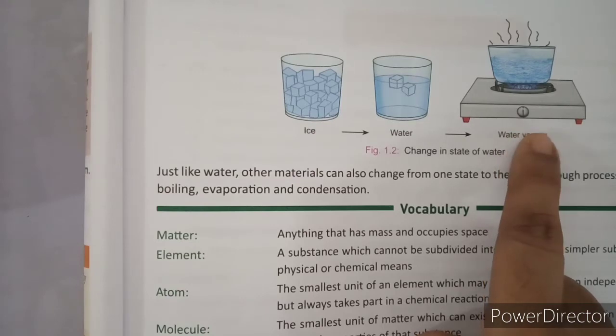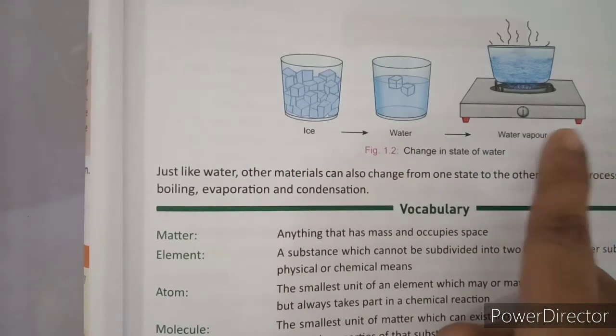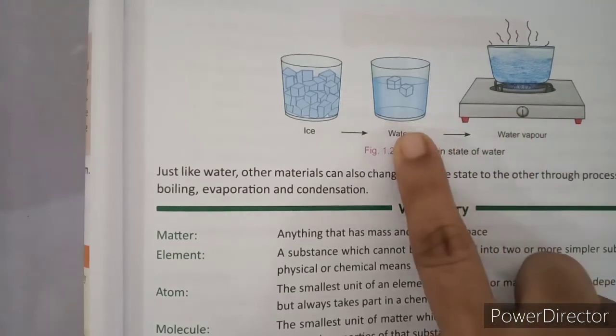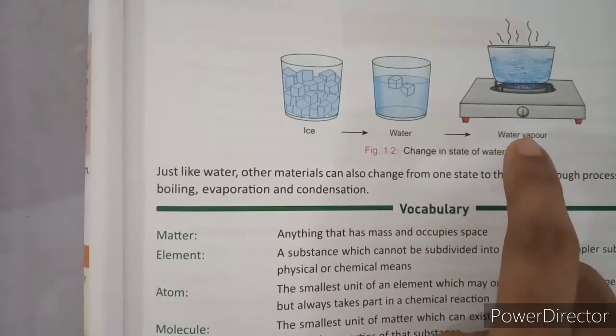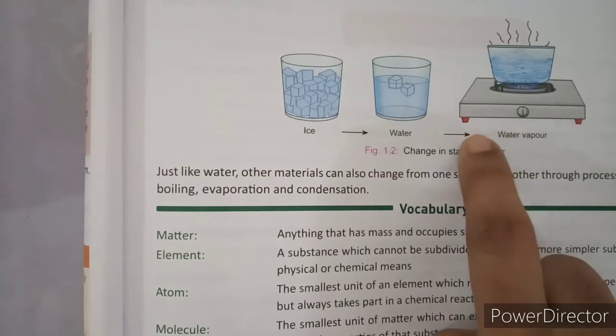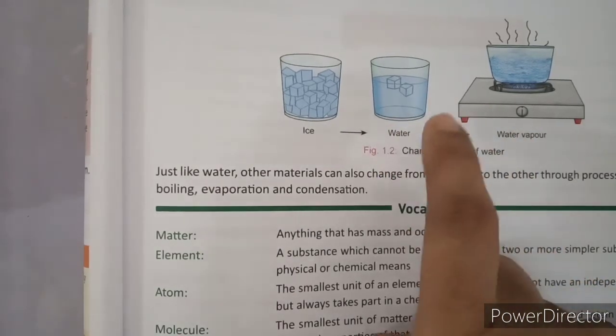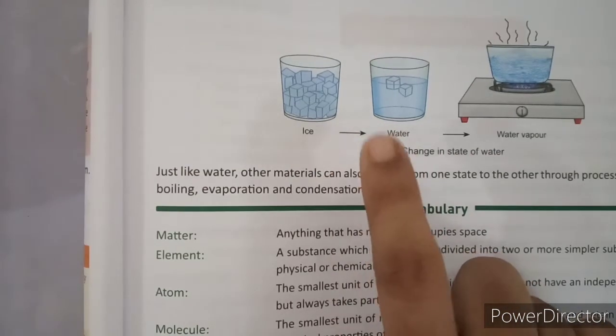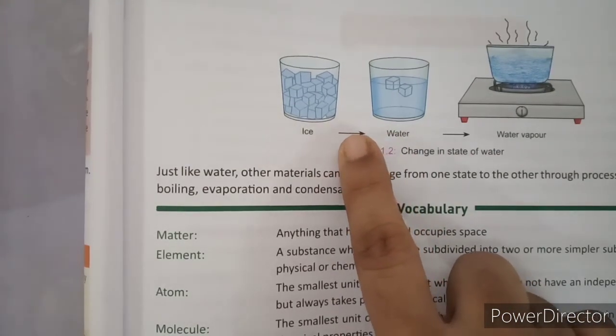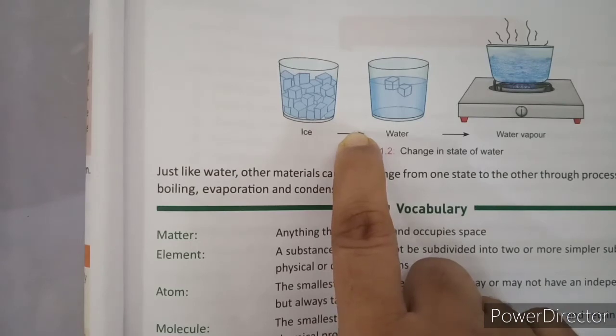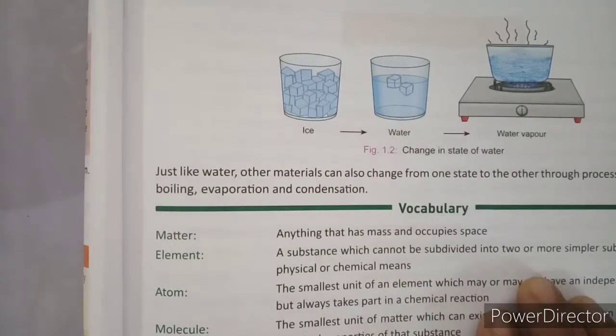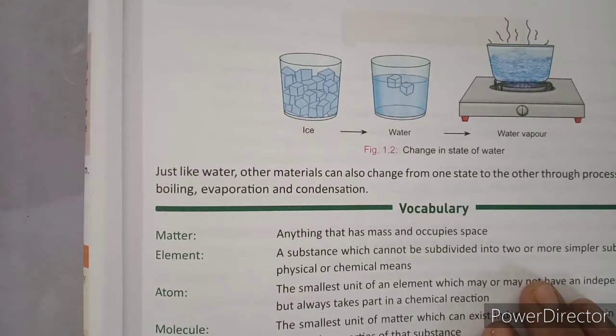And when the reverse happens, from water vapor to water, the process is condensation. And from water to ice, it is cooling, that is freezing. So these are the processes involved in the changes in state of matter.